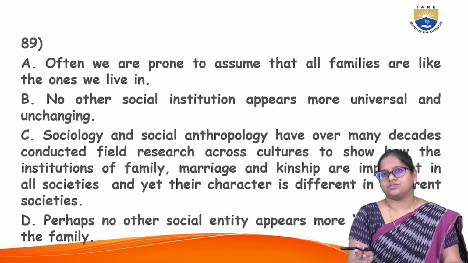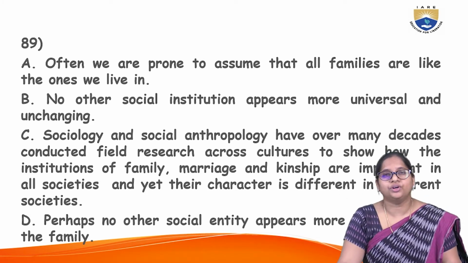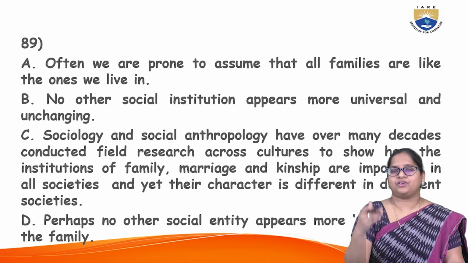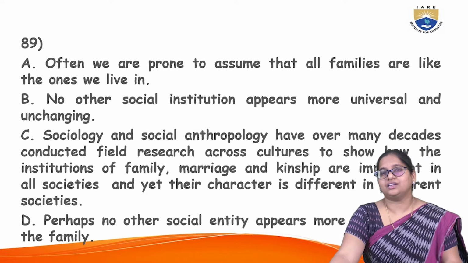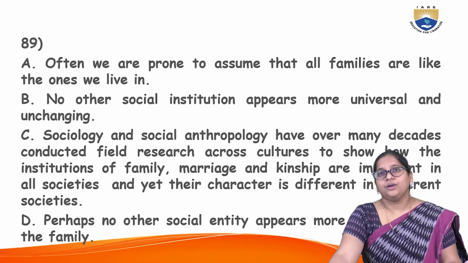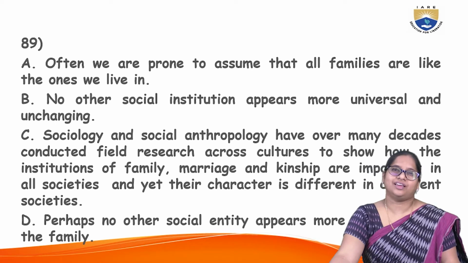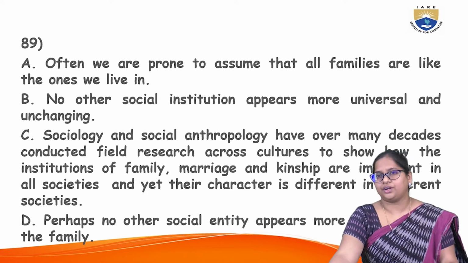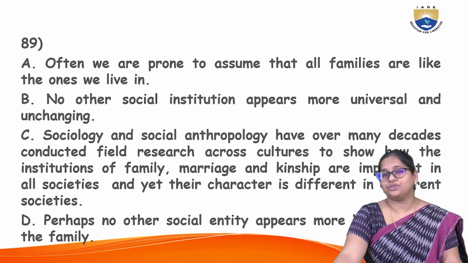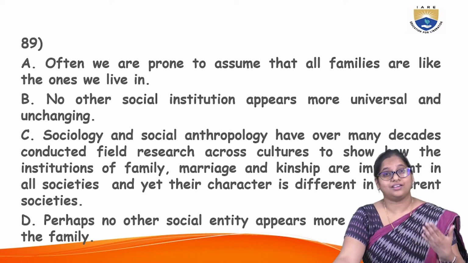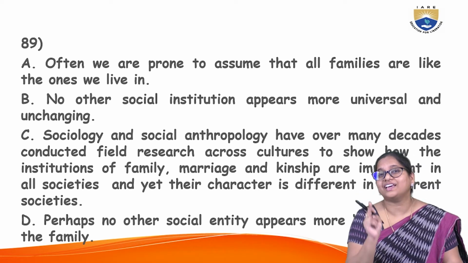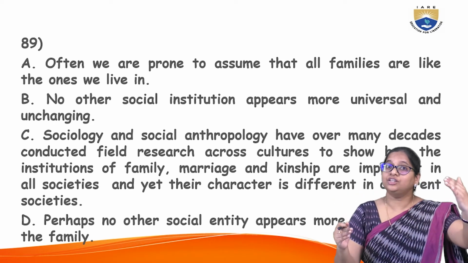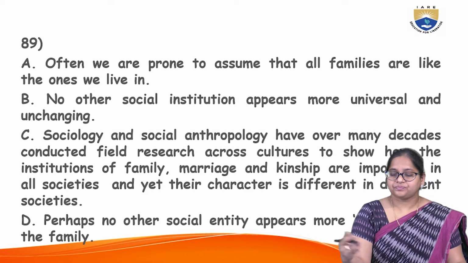Why should this one be the first one? Why can't you take "Often we are prone to..."? Because directly the information is given. If you take option A as the first option in the order, see how it looks. It's like you are starting the paragraph saying, we are prone to assume that all families are alike the ones we live in. So there is no proper idea. Whereas the last sentence, option D, no other social entity appears more natural. Now this appears to be natural and this appears to be general. You have to see, introduction always carries a general idea first, and then it goes to the details.